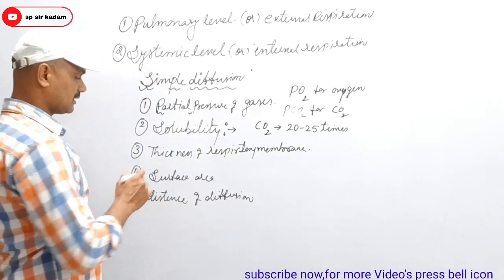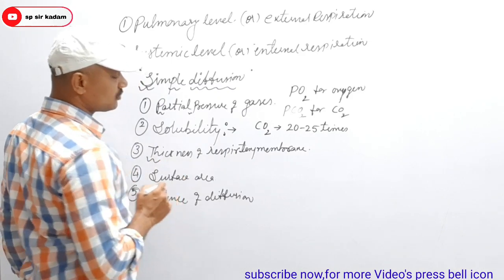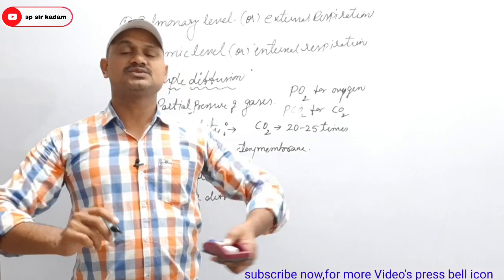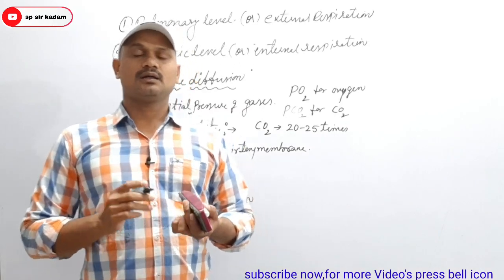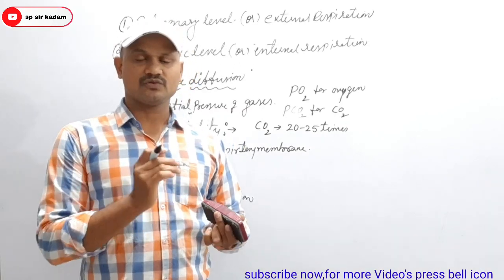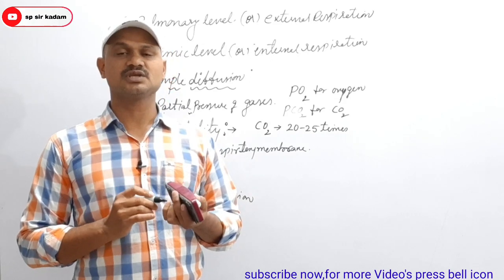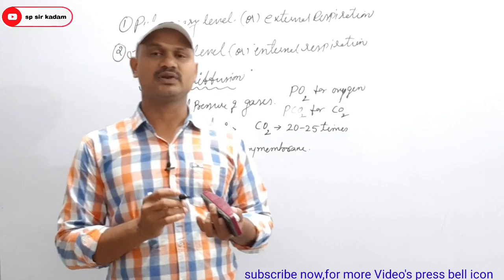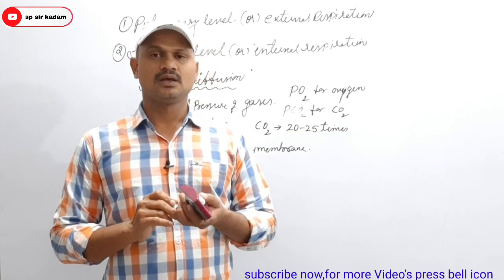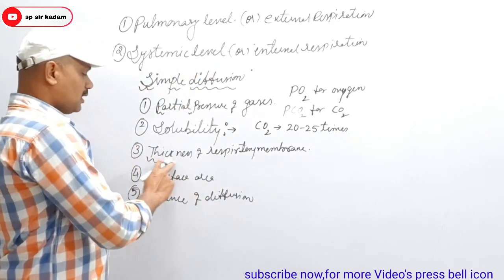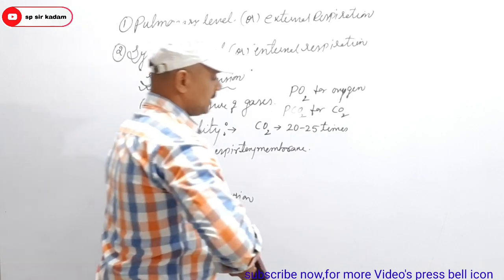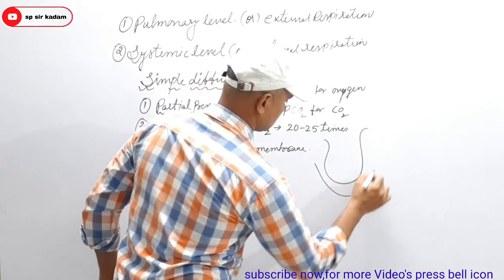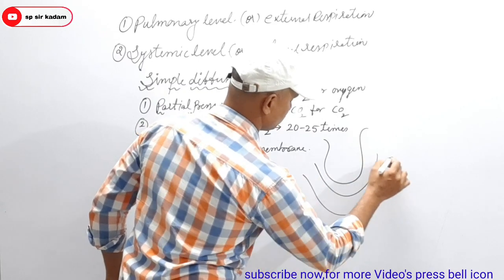Second important factor done. Then next, thickness of respiratory membrane. If the diffusion membrane is very thin, it is favorable for the diffusion of gases. If the diffusion membrane is very thick, that is unfavorable for the diffusion of gases. Here you have to observe the alveoli and the walls of blood capillaries.